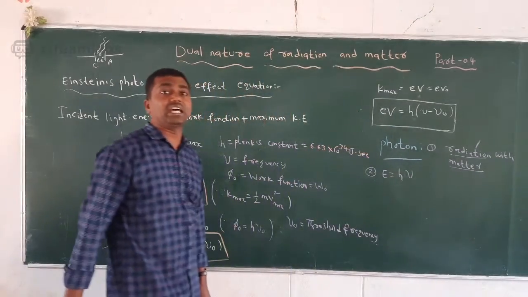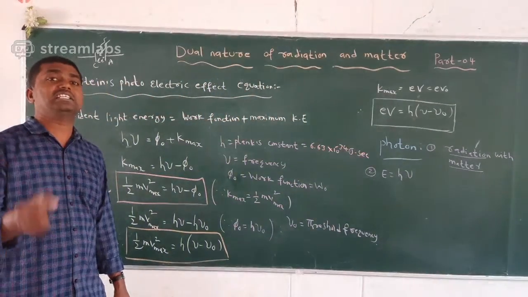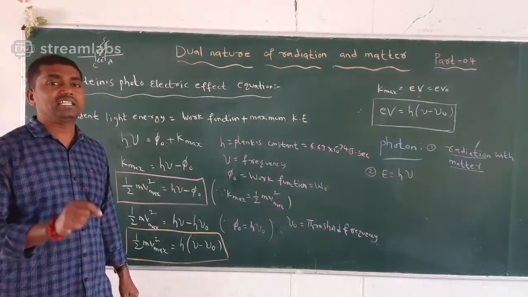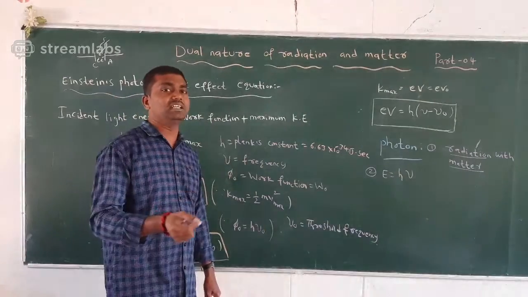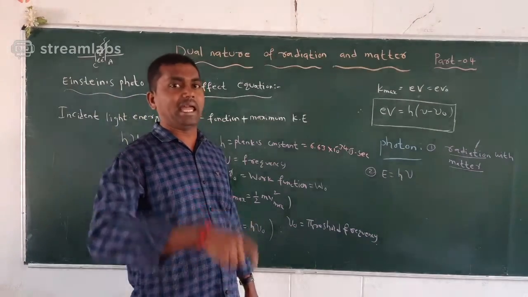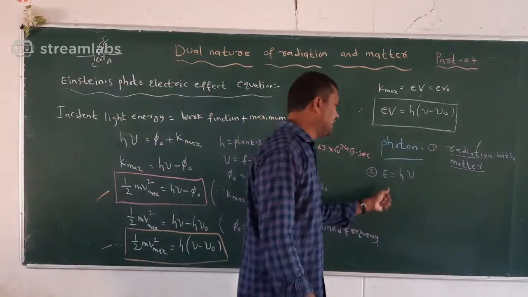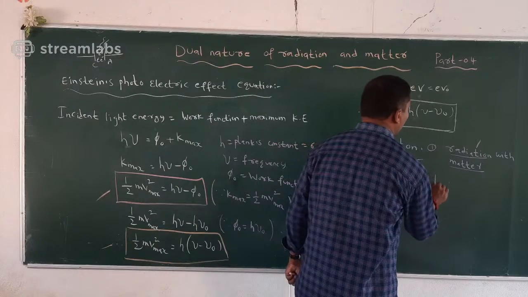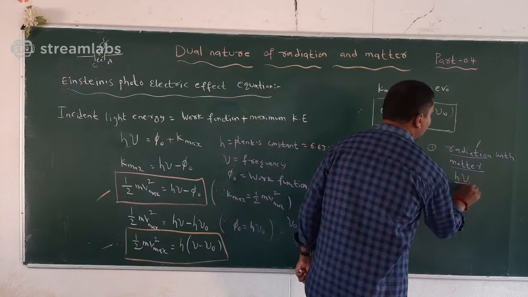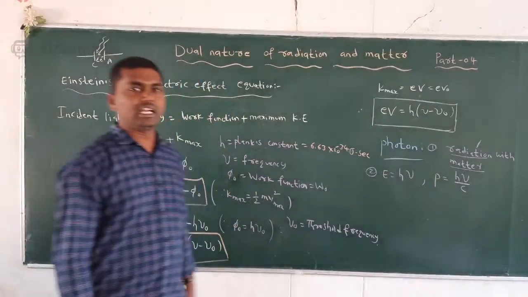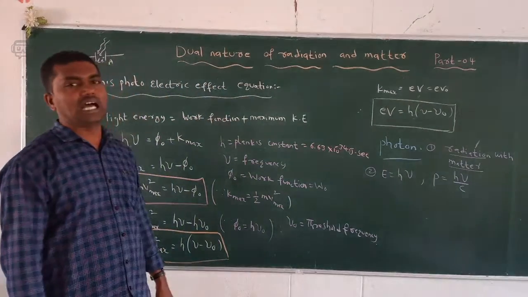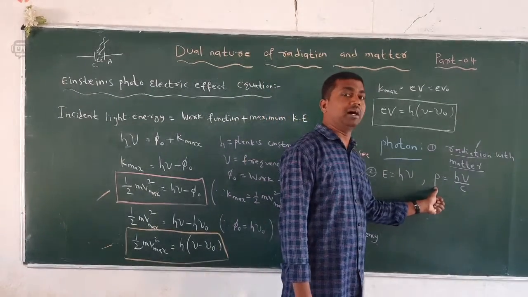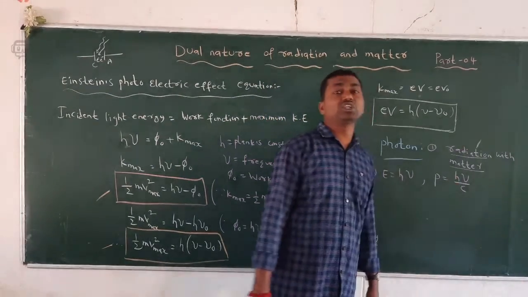Photon is not proton; photon travels in packets, quanta. The photon energy is equal to h nu, and the momentum of photon is equal to h nu by c.